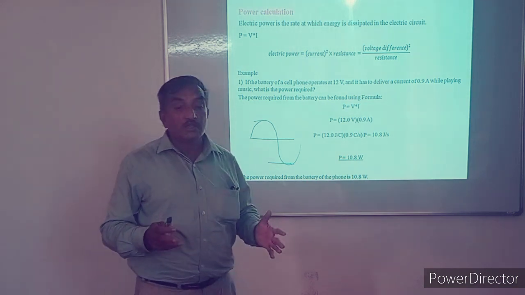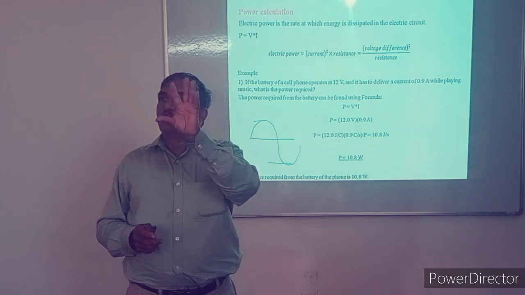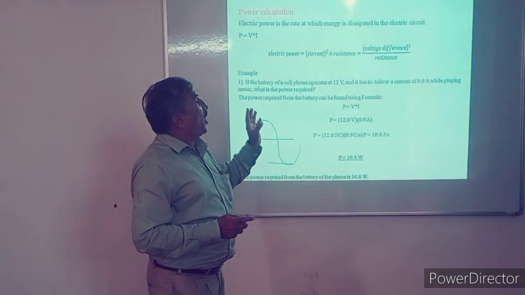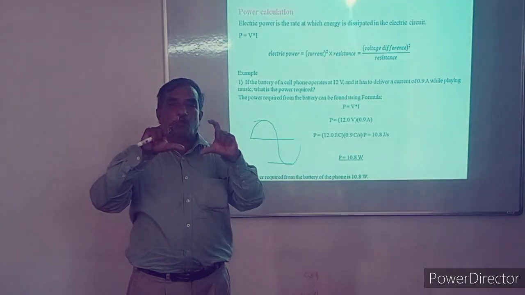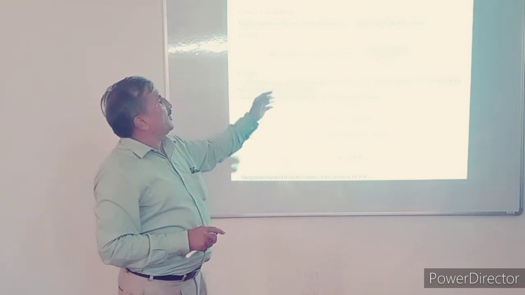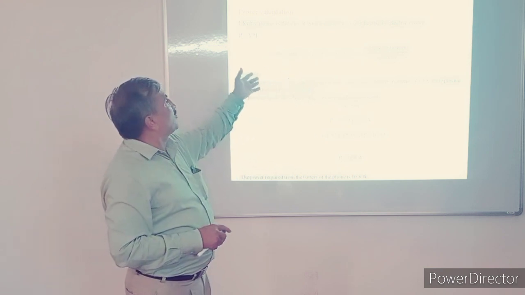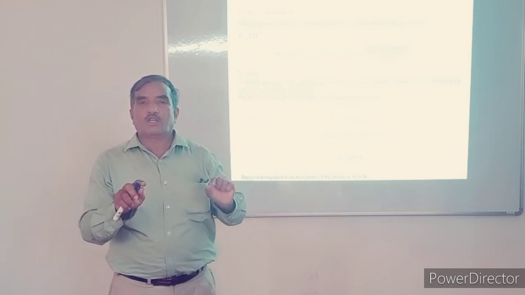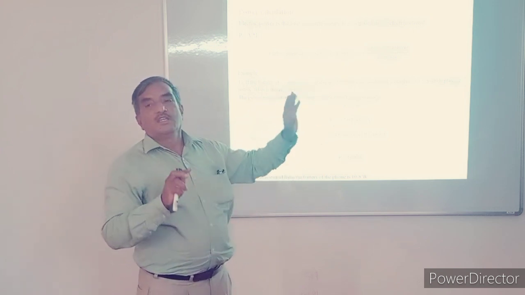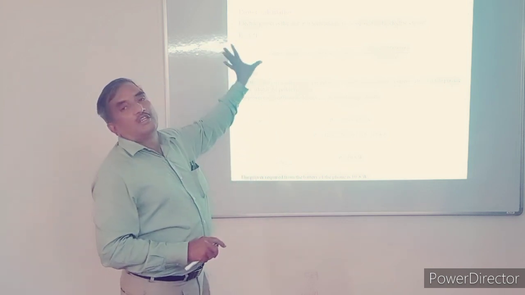Now, an important term is power. We have said that the bulb is of 25 watts, the tube light is of 40 watts. The power calculation is important. How to calculate power? If in any circuit the voltage is known and the current through it is known, then I square R is the power, or voltage square divided by resistance. Power is also equal to voltage into current. But current is equal to V divided by R. So V square divided by R is also power. I square R is also power. Or V into I is also power.